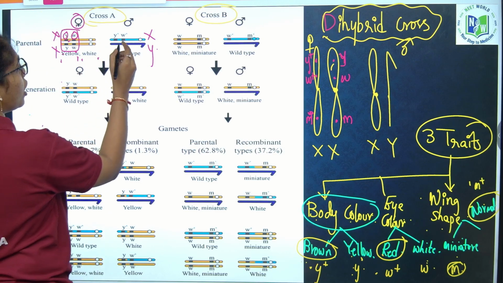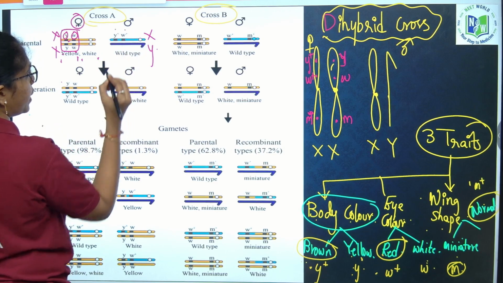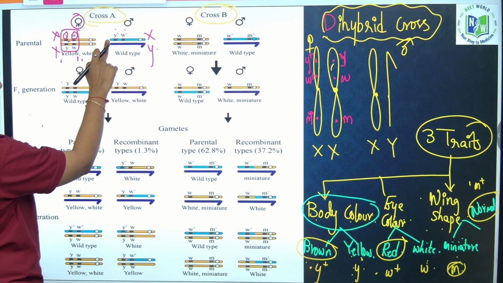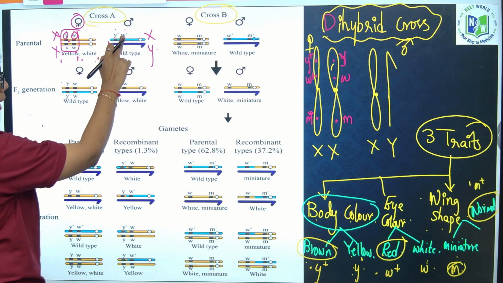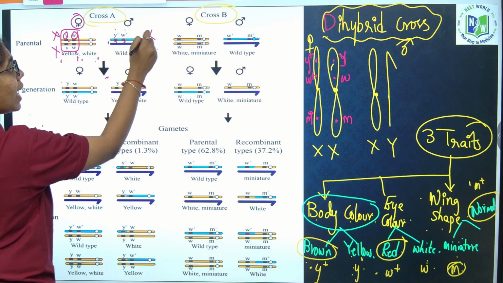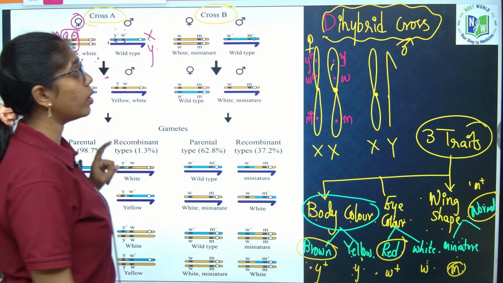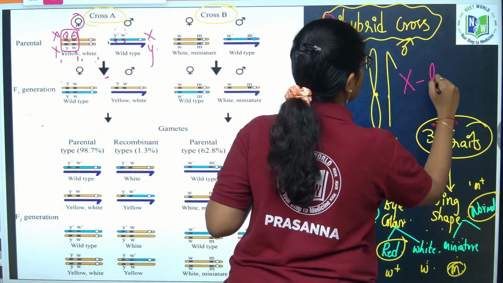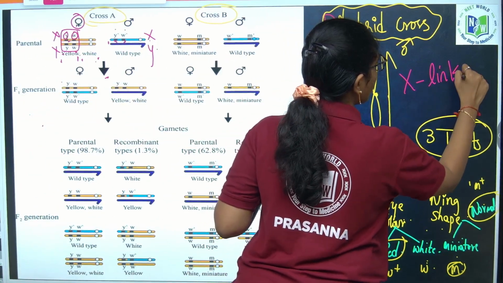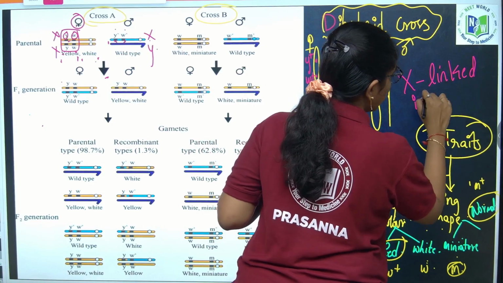If you take male also, brown body color and red eye color are present close to each other on the X chromosome. And do remember, Mendel has explained only X-linked inheritance. His crosses are based on X-linked inheritance.